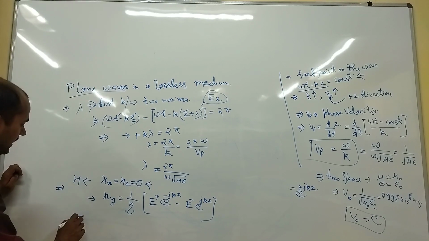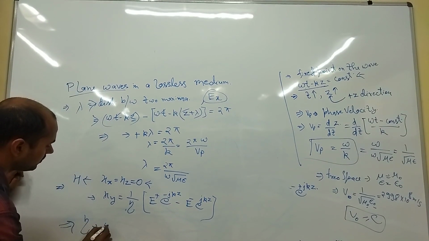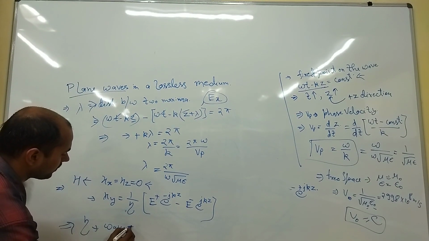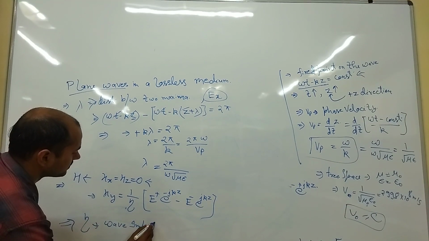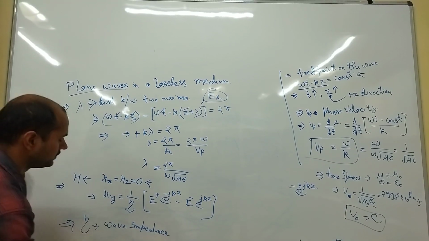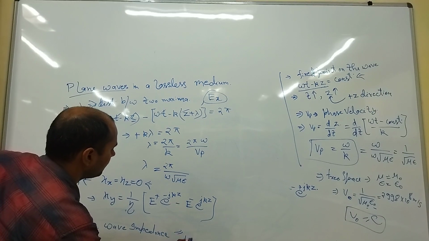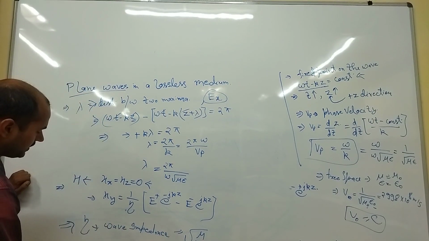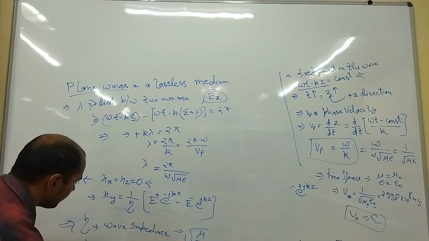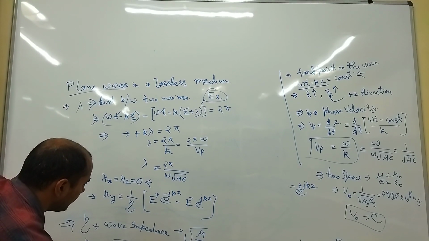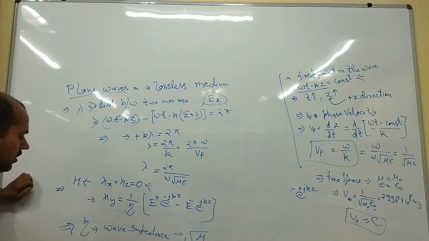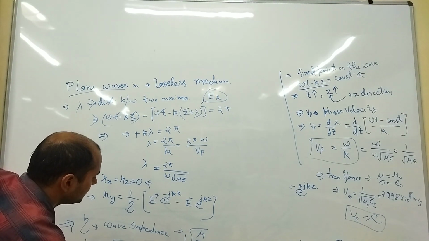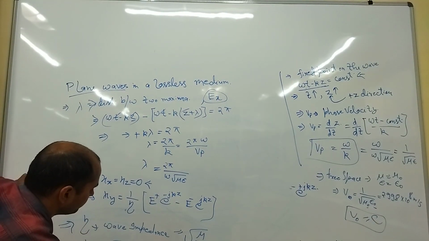So here what is eta? Eta is the wave impedance. Right? Its value is under root mu by epsilon. For free space, eta naught is equal to under root mu naught by epsilon naught, and by solving this we will get 377 ohm.